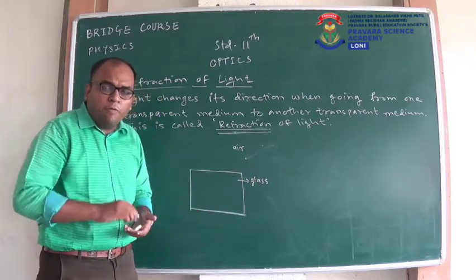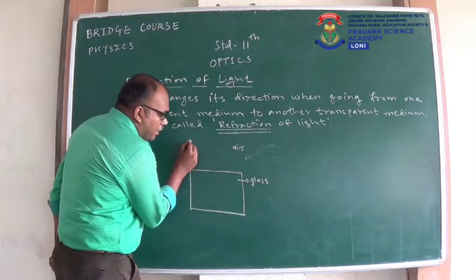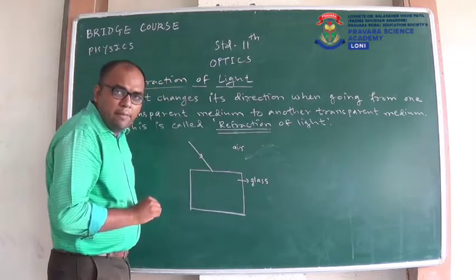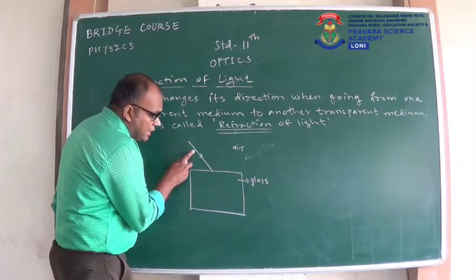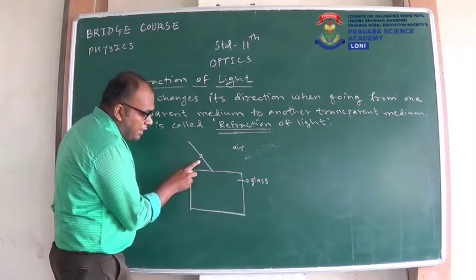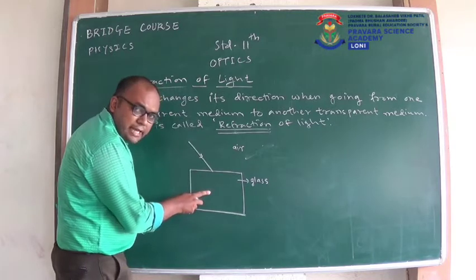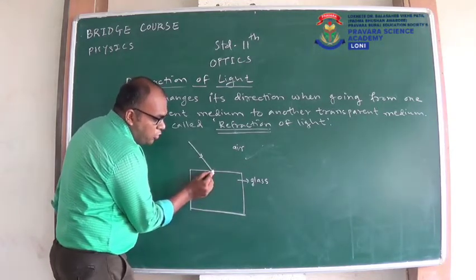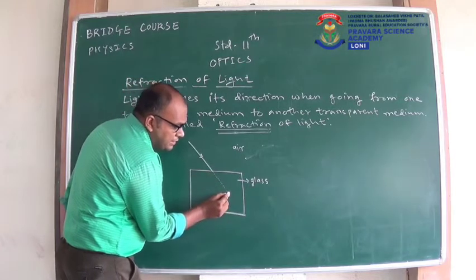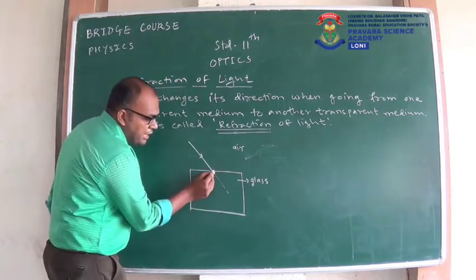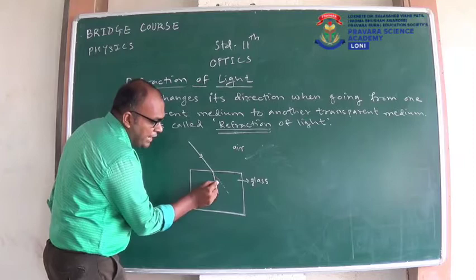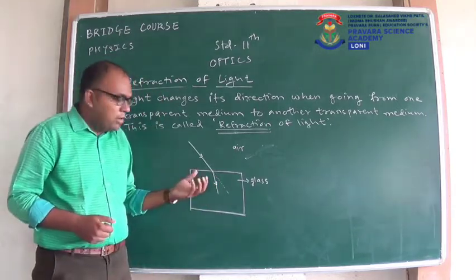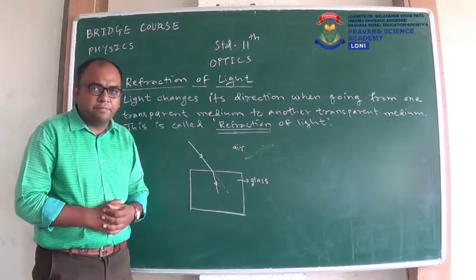So when light comes from the first medium, air, it follows a straight line path. But when it enters the second medium, it will change its direction. So instead of going in a straight path like this, it will change its direction and go like this. This property of light we call refraction of light.